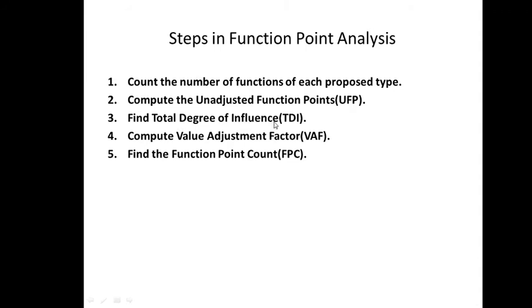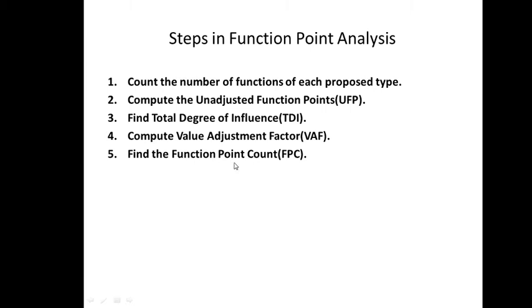So total degree of influence is also known as complexity adjustment factor. Sometimes it is given in the question, sometimes you need to calculate it. Then we compute value adjustment factor, right? And finally, the function point count is calculated. So this is an important method. Remember these steps properly, right? First of all, count the number of functions, then calculate unadjusted function point, then calculate total degree of influence, then we calculate value adjustment factor, and finally we calculate function point count.